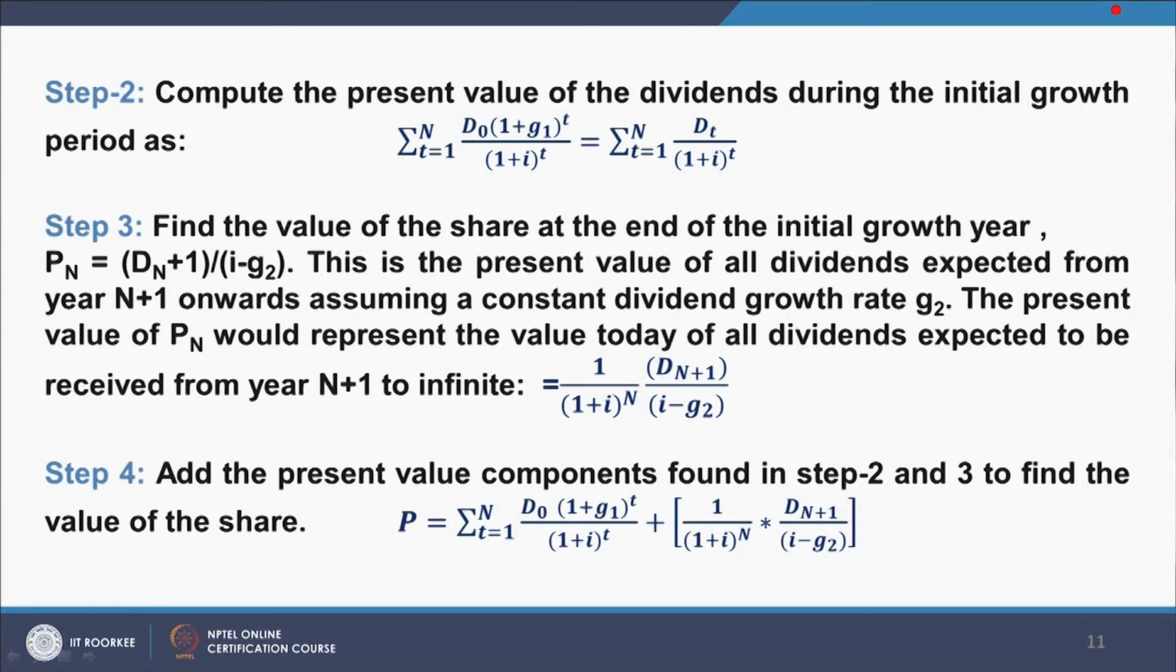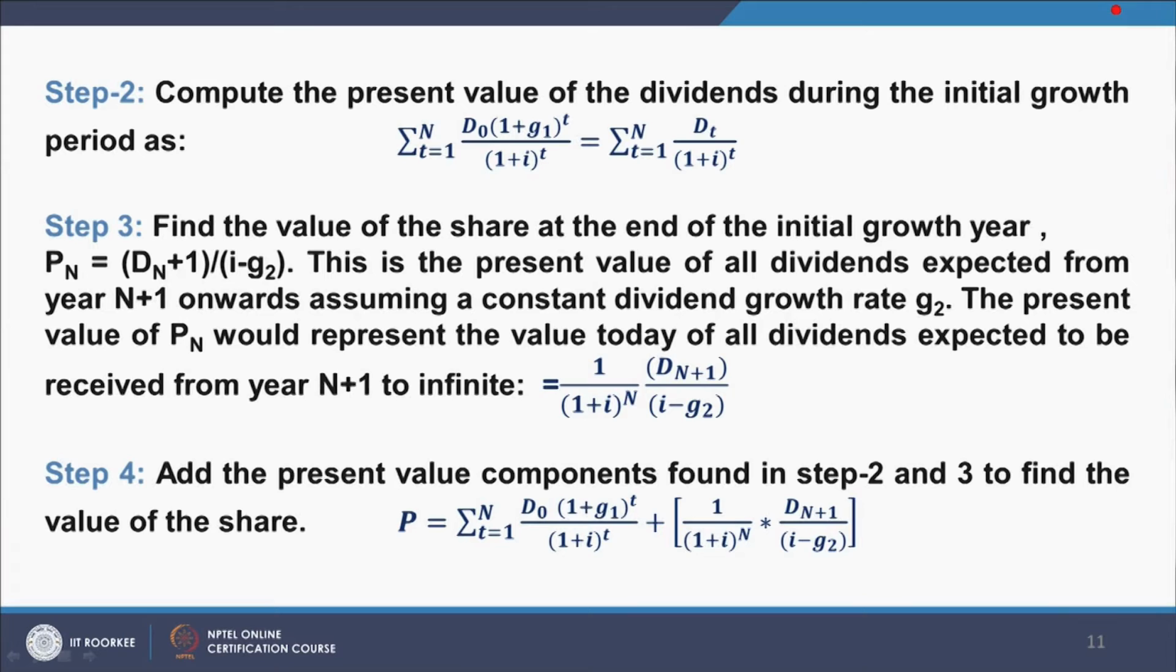The present value Pn would represent the value of all dividends expected to be received from year n plus 1 to infinity, and this is equal to D(n plus 1) divided by (I minus G2), multiplied by 1 divided by (1 plus I) to the power n. So, this converts the summation of the dividends to its present value, because I am multiplying with 1 divided by (1 plus I) to the power n.